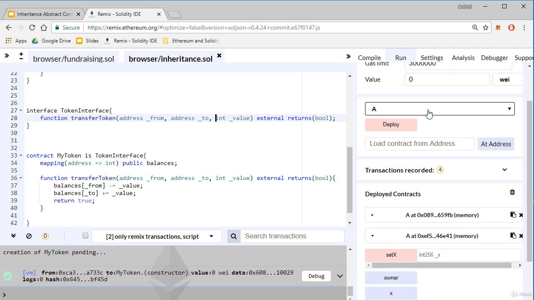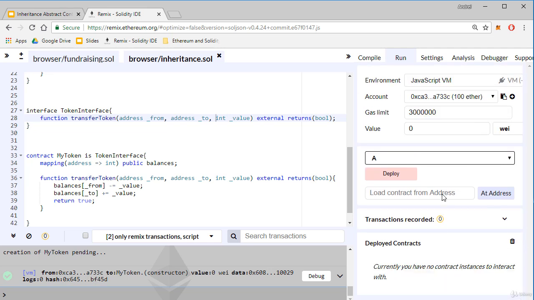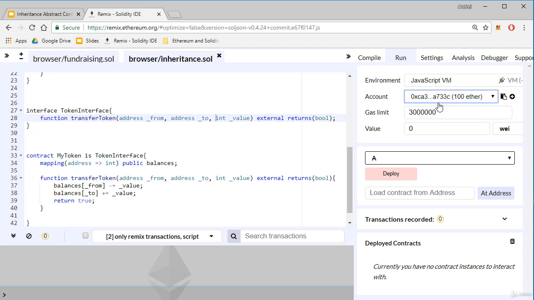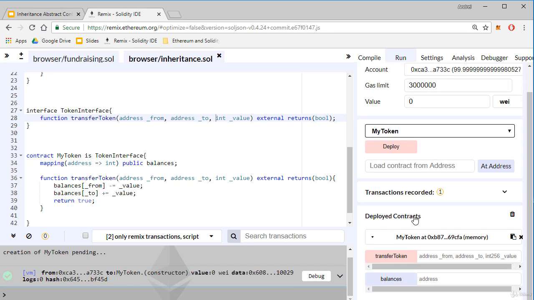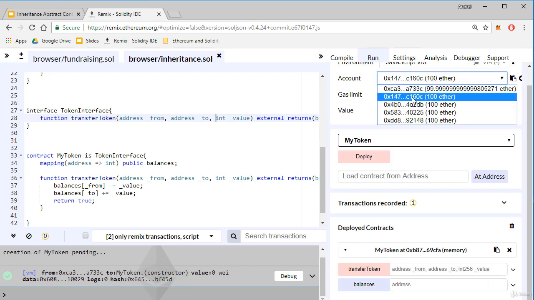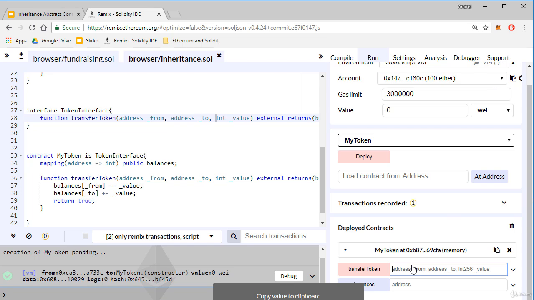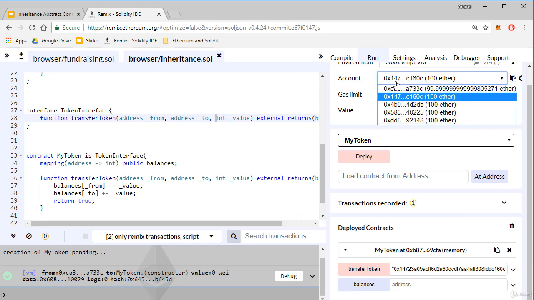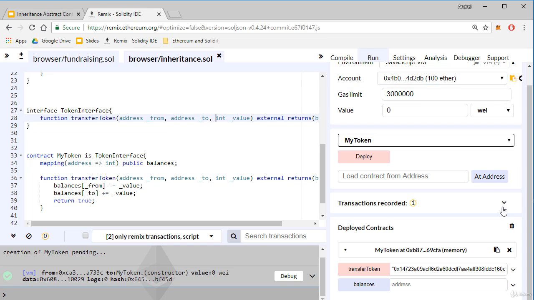Let's test the MyToken contract. Let's erase all deployments, and using the first account I'll deploy my MyToken contract. Deployed. Using the second address from here, I write it between double quotes. This is the first argument. The second argument is the third address, and the value is 100.